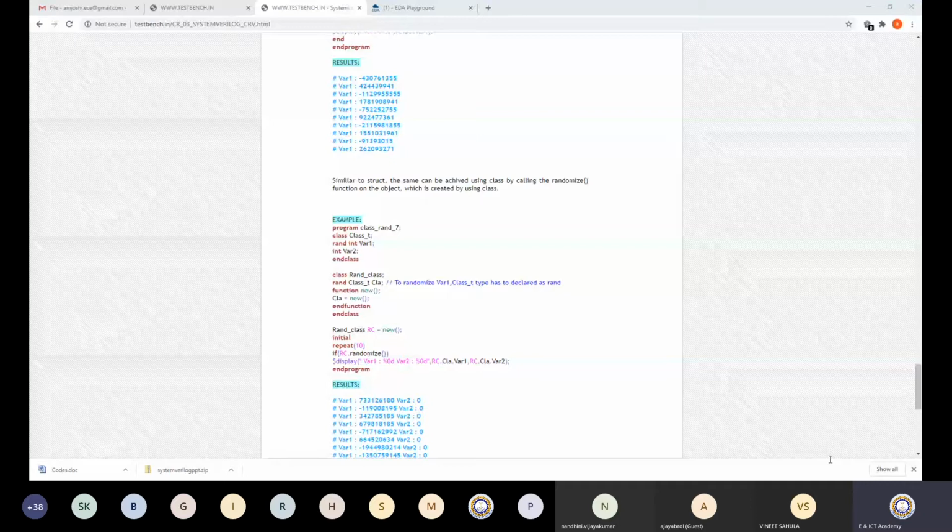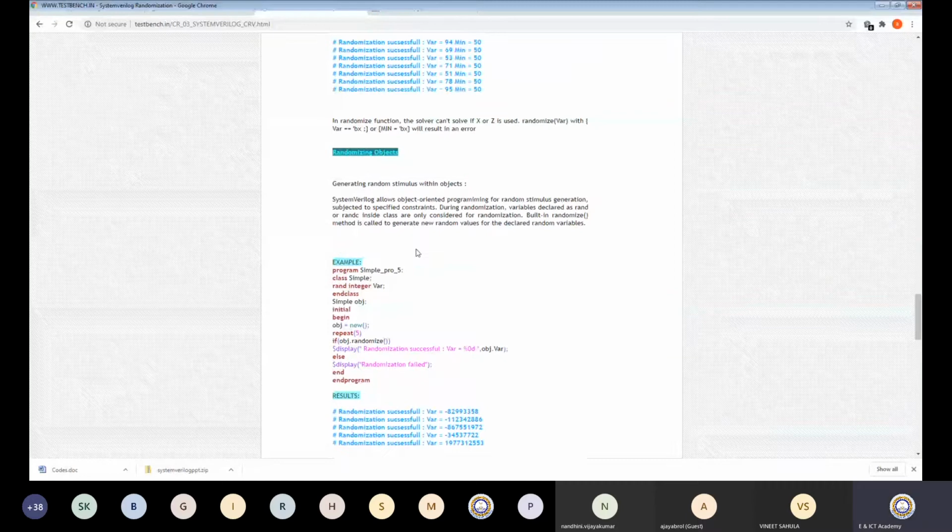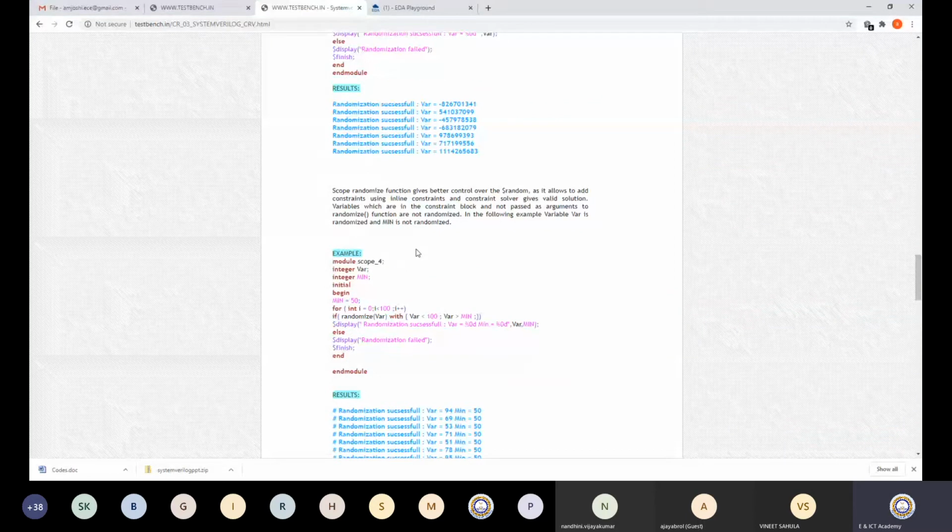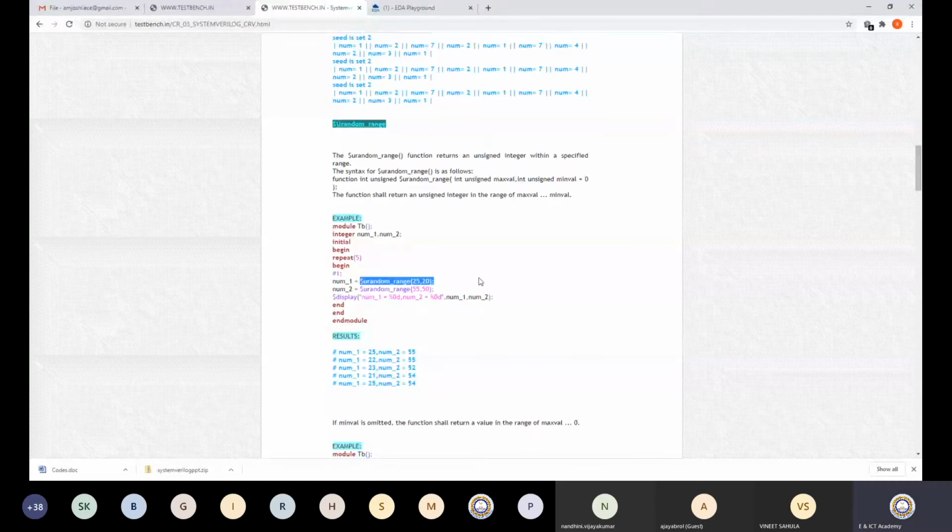Does randomization create duplicate test vectors? Yes, if you use a randomized method. Here you are using randomization, so there is always a possibility of a replicate.